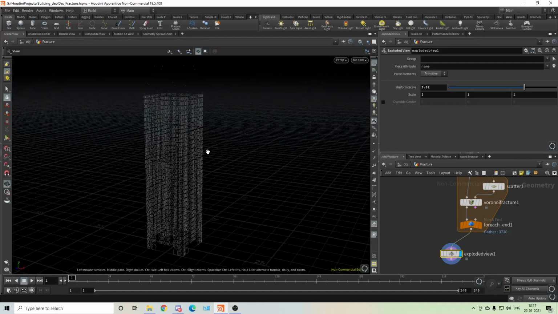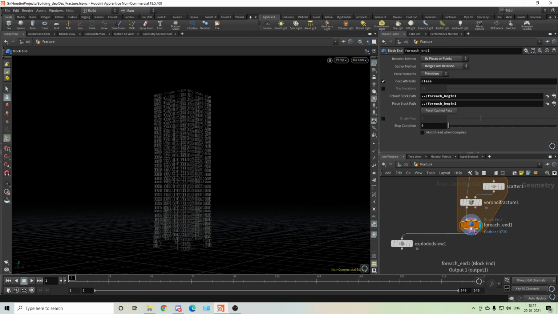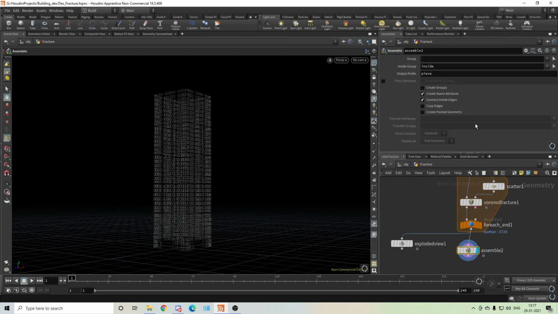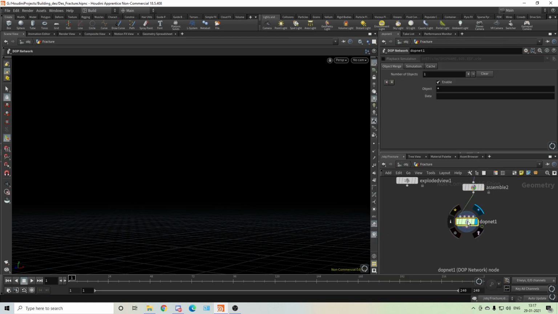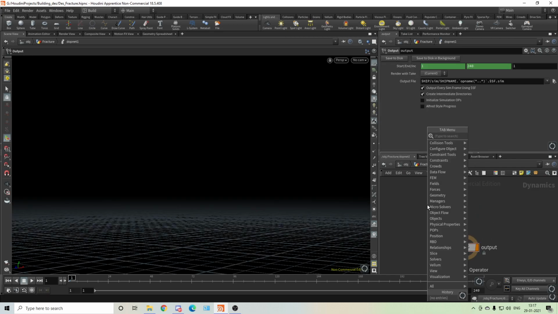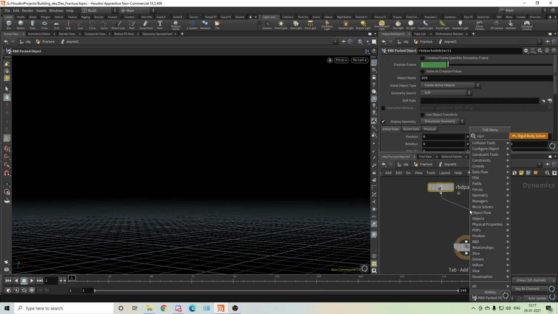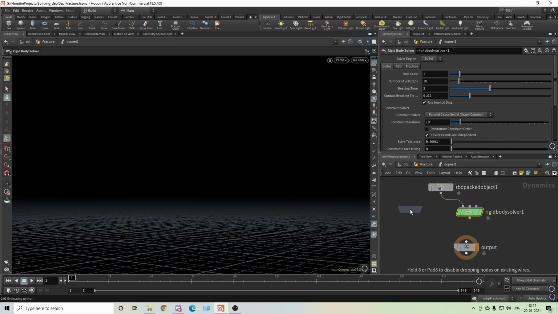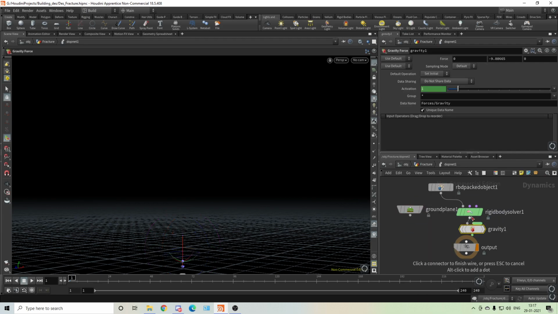Are they broken or not? I can't understand this. Okay, so we'll do one thing. We got this. We can assemble. I hope there's some issue for preview because it should work. We'll put it like this and we'll do a .NET and we'll check is it proper or not. Sometimes there is an issue. RBD packed object and we need a rigid body solver. We need a ground plane, not ground floor. Gravity. Okay, so we'll add this.